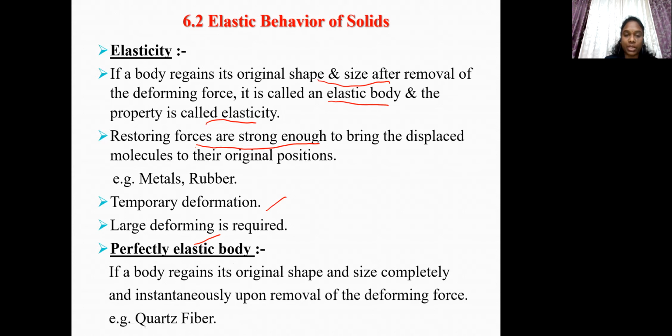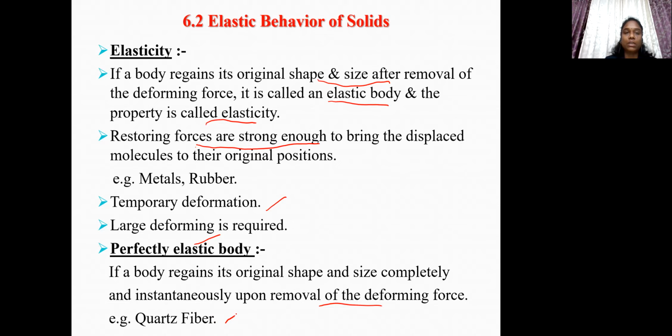Perfectly elastic body means if a body regains its original shape and size completely and instantaneously upon removal of the deforming force, then such a body is called as perfectly elastic body. Example of perfectly elastic body is quartz fiber. So this is all about elasticity.